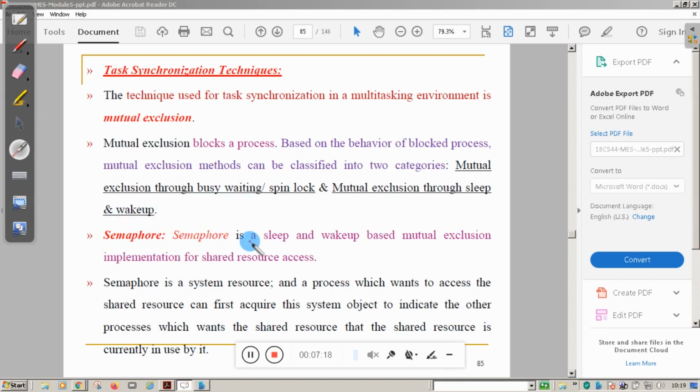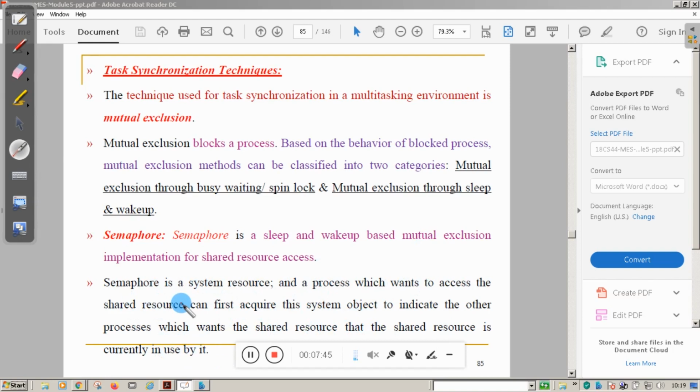Next one is semaphore. What is a semaphore? Semaphore is nothing but a sleep and wake up based mutual exclusion. I told you what a sleep and wake up based mutual exclusion is. Semaphore is a system resource actually. Suppose a process wants to access a shared resource, it first has to access a system object to indicate to the other processes which want the shared resource that the shared resource is currently in use by it. So semaphore is a system resource.